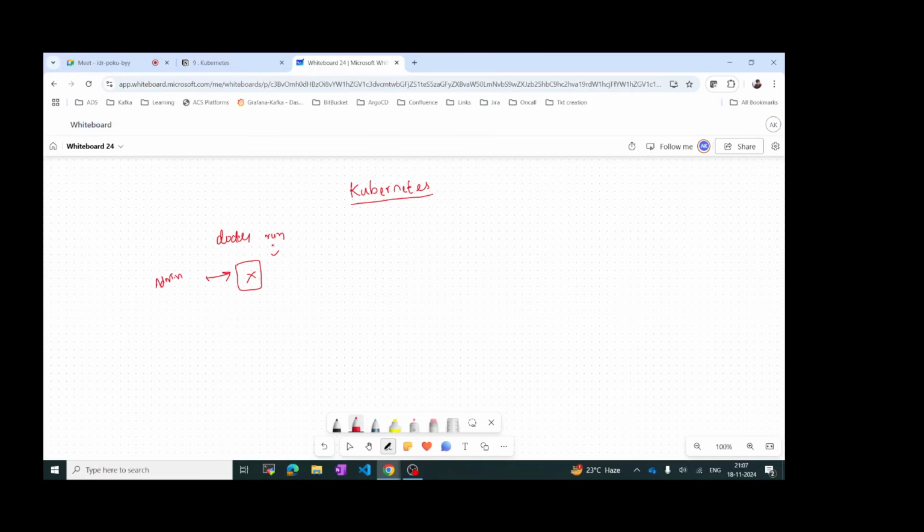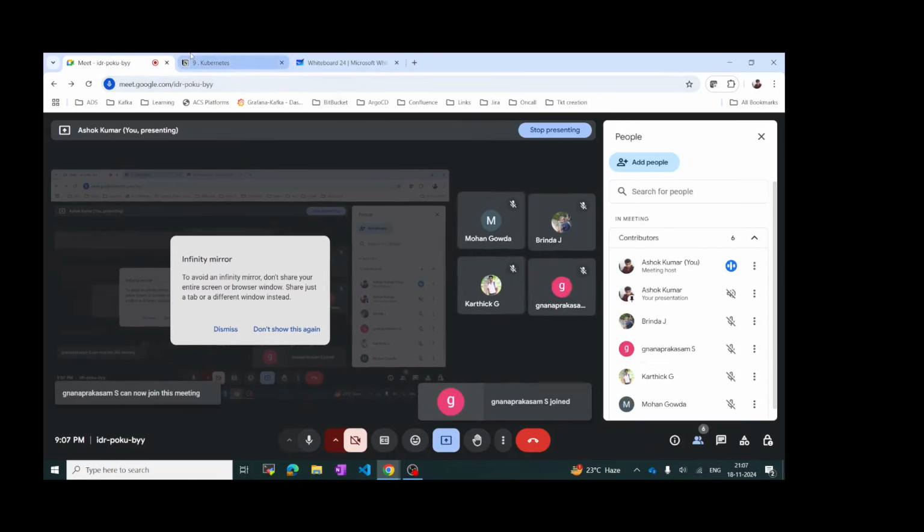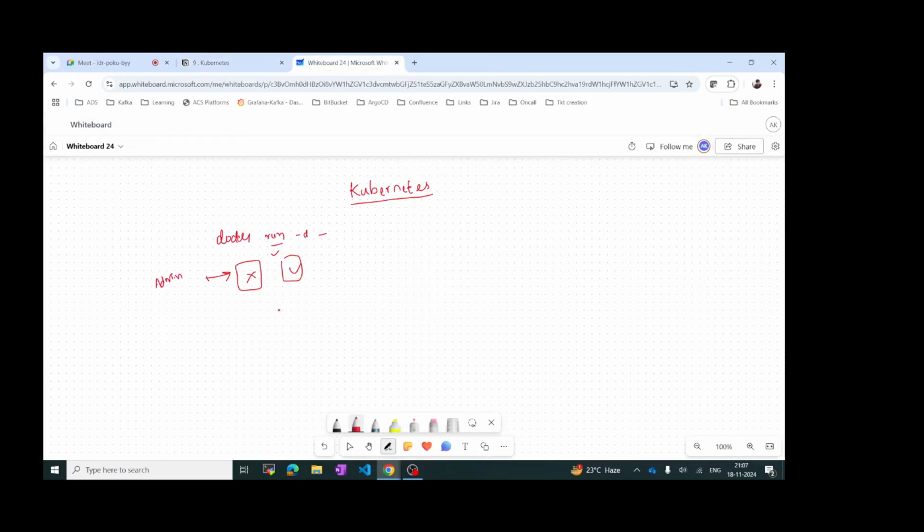Like again he has to do docker run and then -d and then give the pod name. Okay, so it will again come into running state. Otherwise, if it is not started manually, it will not run. So if you have an application, it will not be running unless it is manually started. That is the disadvantage of Docker containers.